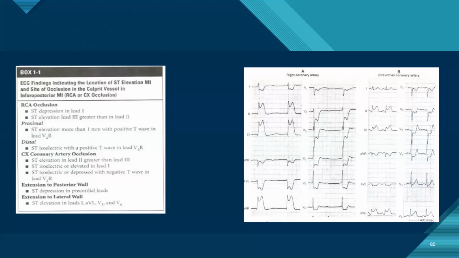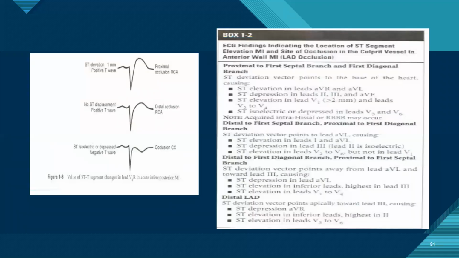These basically show the value of V4R. Just as stated, if the ST is elevated along with the positive T wave, it's proximal RCA. If no ST elevation with positive T wave, it's distal RCA. And if there is isoelectric or depressed ST with negative T wave, it's LCx.